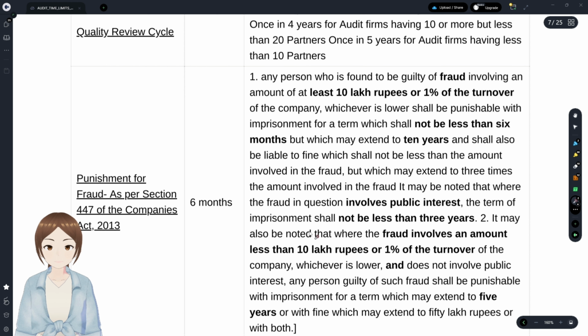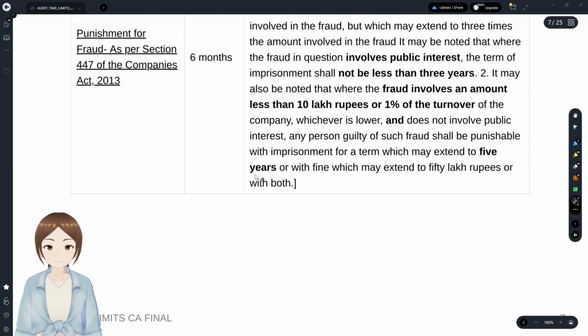And if the amount was less than 10 lakhs and less than 1% and public interest was not involved, then the maximum imprisonment they could give is 5 years. Minimum could be 10 days, 7 days, 21 days, or any term, not 6 months. And with a fine which may be up to 50 lakh rupees.